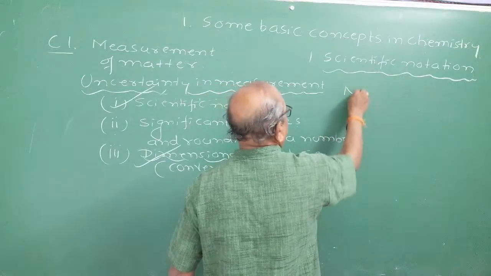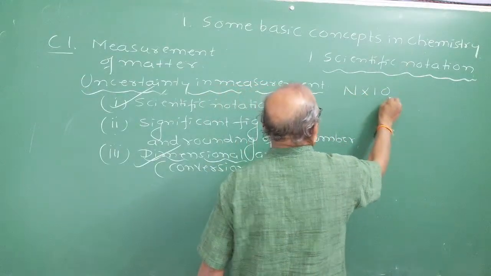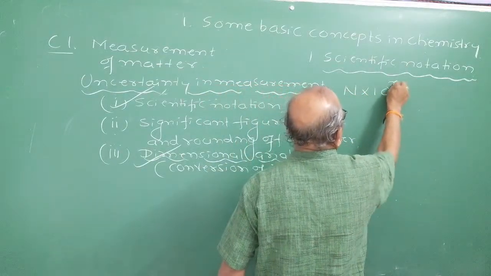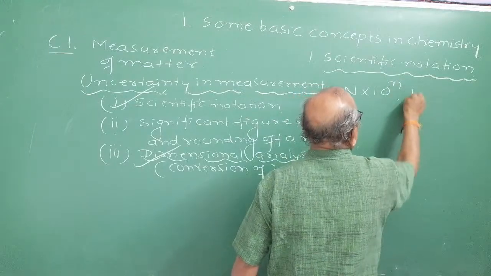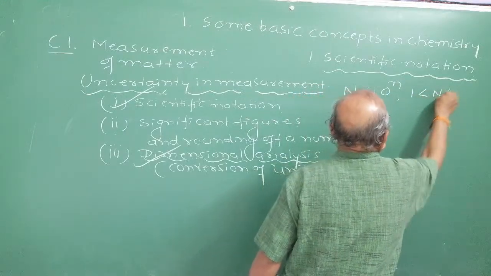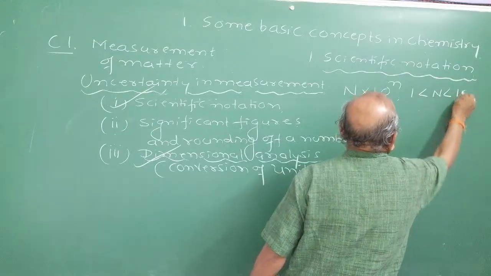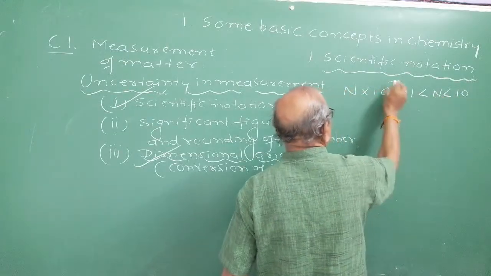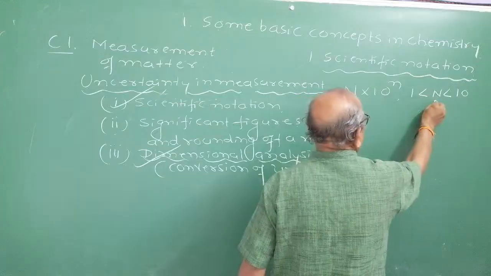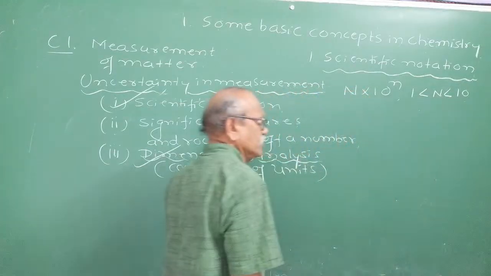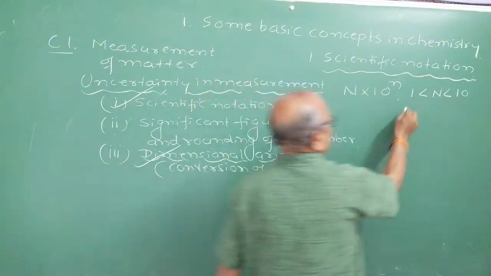So capital N into 10 raised to n, as we studied in the last class, where N lies between 1 and 10. This N will be greater than 1 and less than 10.